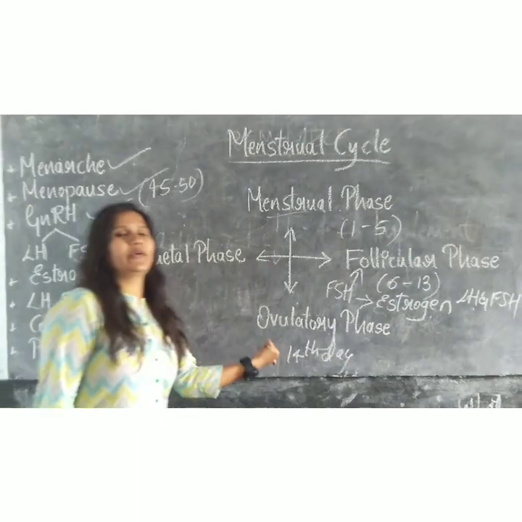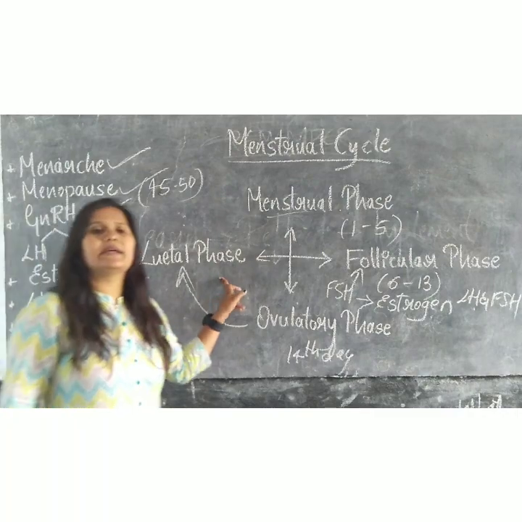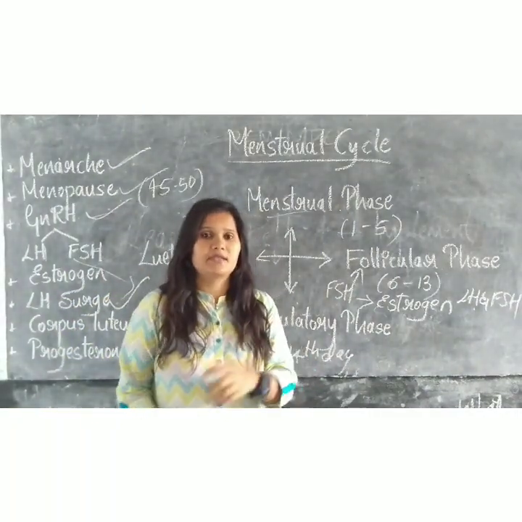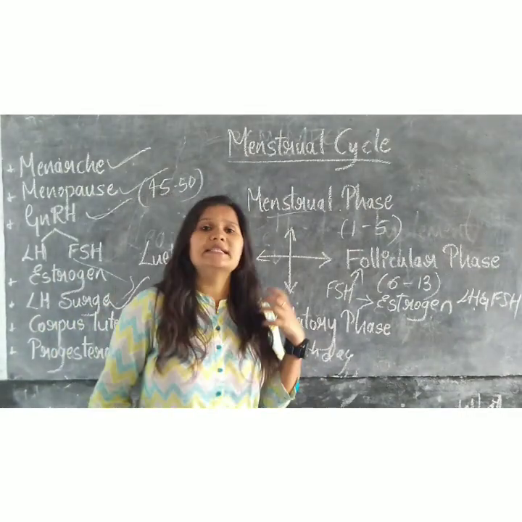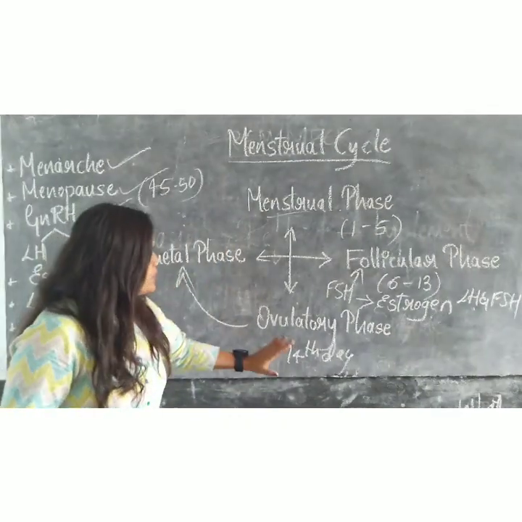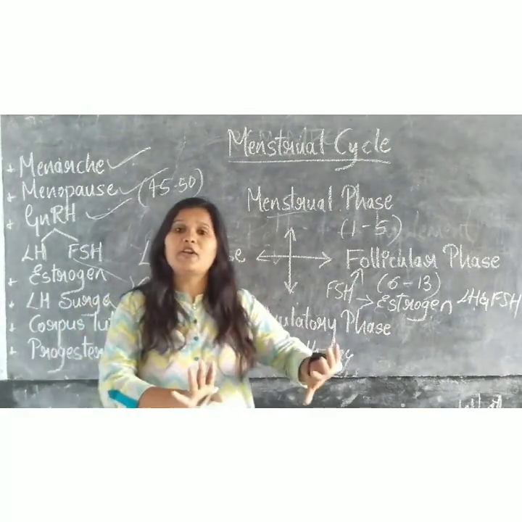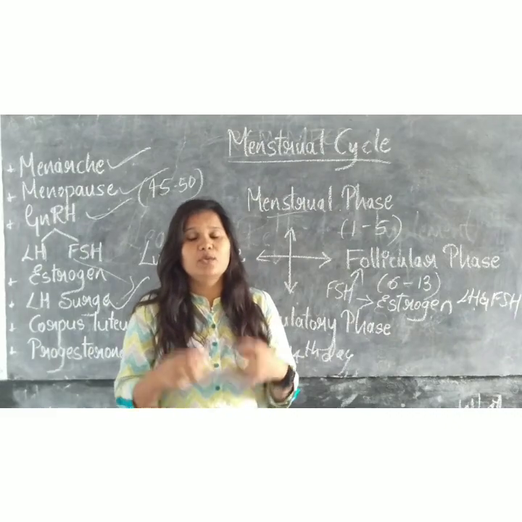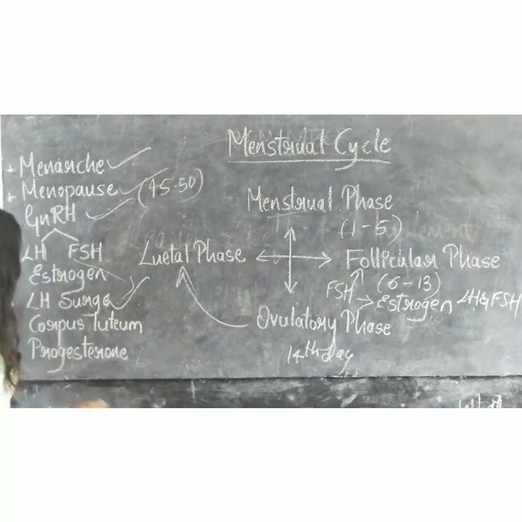Soon after this ovulatory phase, it moves to one more phase, the luteal phase, also called the secretory phase, where many hormones are secreted. In the ovulatory phase, the ovum is released and the other part, the ruptured graafian follicle, remains.